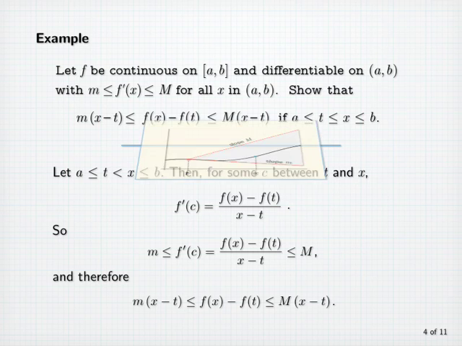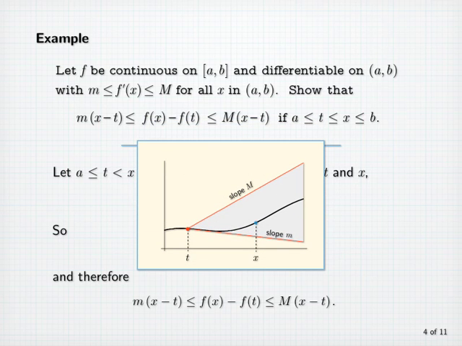We can interpret this result graphically by thinking of t as fixed and drawing lines with slope little m and big M through the point t, f of t. The result says that the graph of f must lie between those two lines.